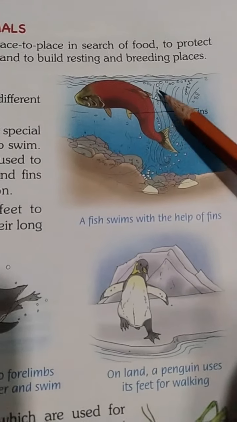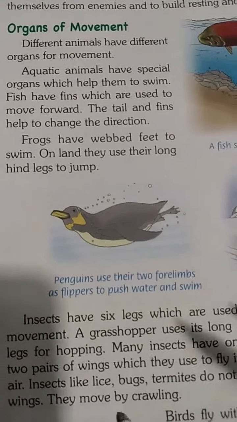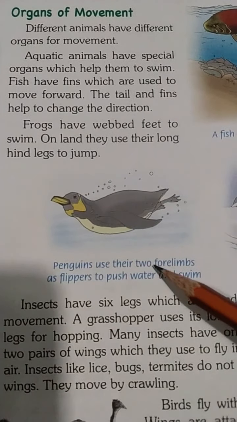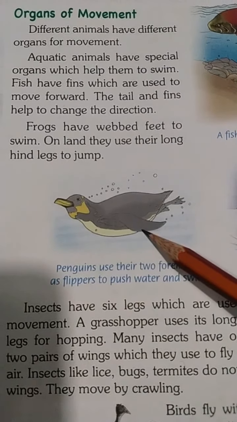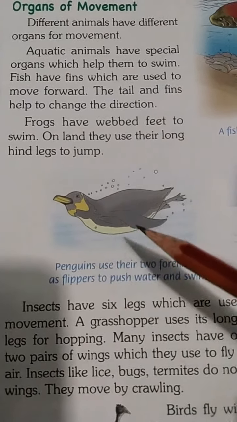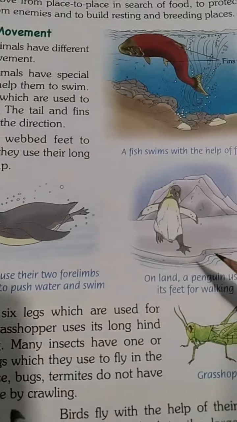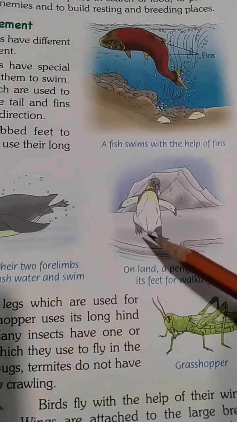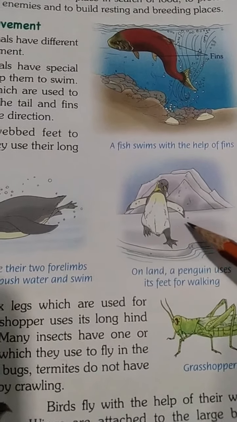Fishes have fins to swim in the water. In the same way, penguins have two forelimbs which help them push the water back. They use them as flippers. Penguins also have two feet that they use for walking on land.